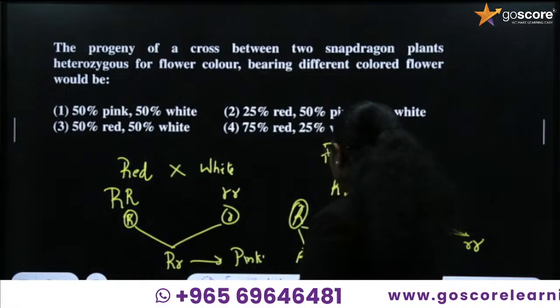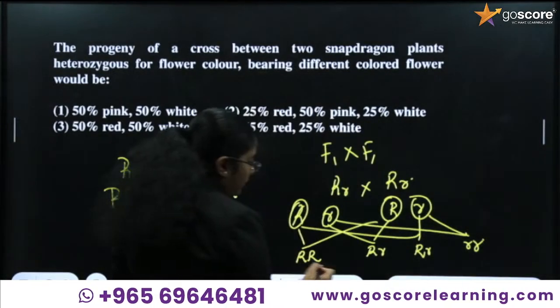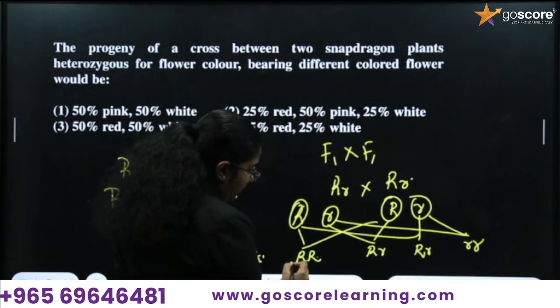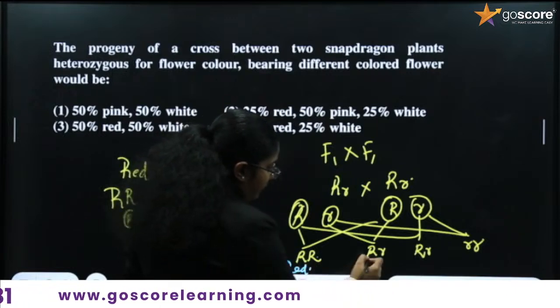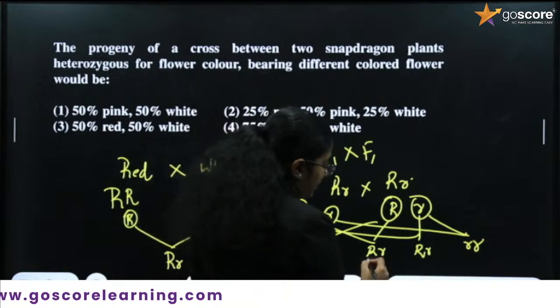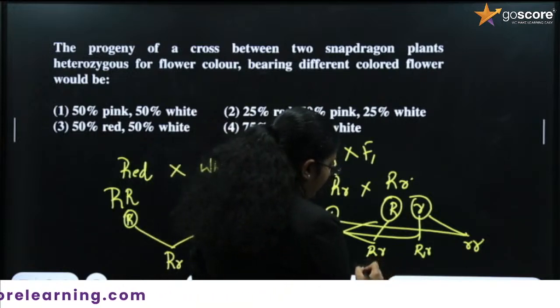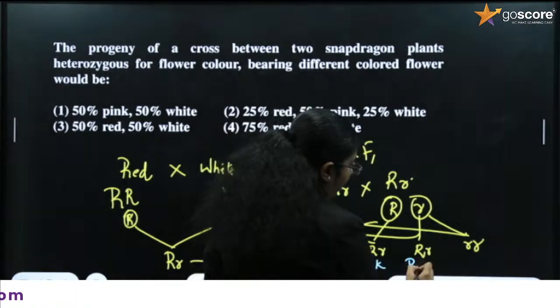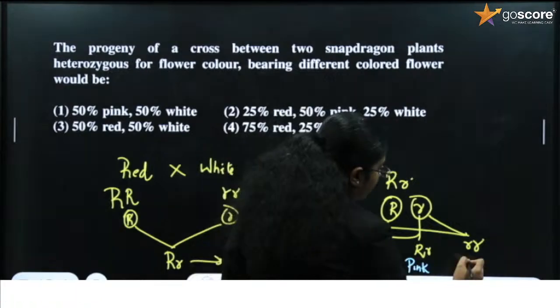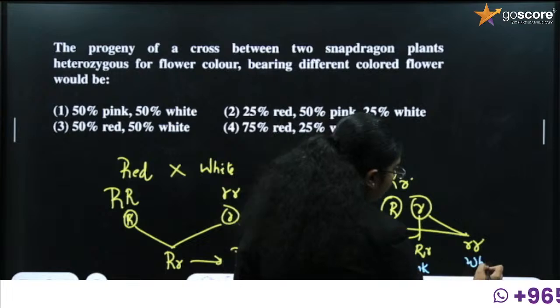Where you find capital R and capital R both together, we can say it is red in color. If capital R and small r come together in the heterozygous condition, we can say it is a pink flower. If only small r is present, we can say it is a white flower.